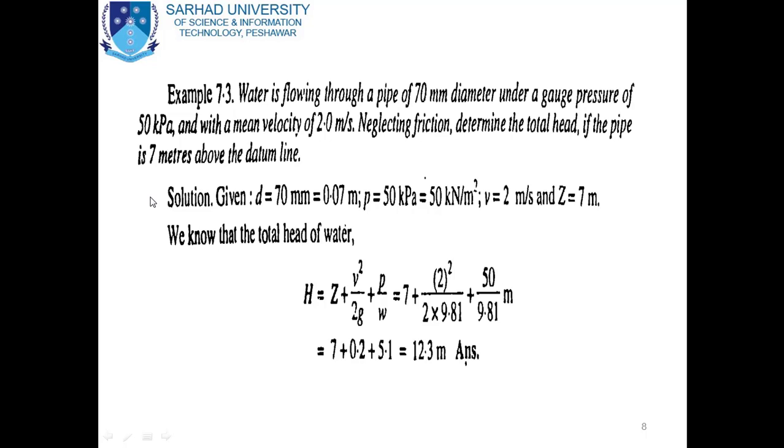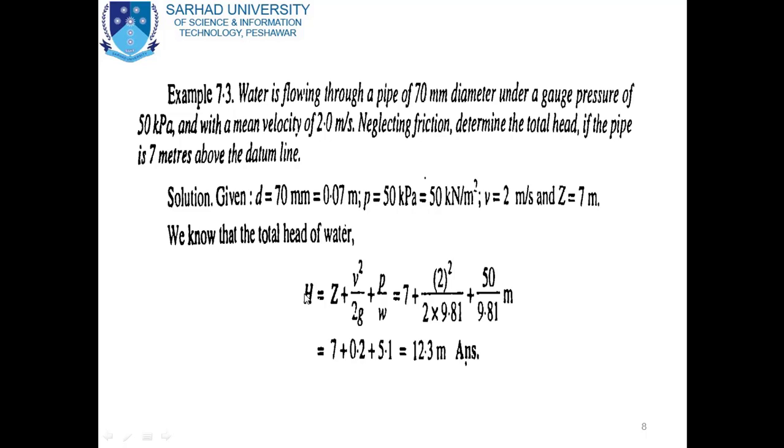So in the solution, first of all the given data: d is equal to 70 mm divided by 1000, we will get this d value in meter, which is equal to 0.07 meter. P is equal to 50 kilopascal already given, which is equal to 50 kilonewton per square meter. V is equal to 2 meter per second already given, and Z is equal to 7 meter already given. So we have to find the total head.